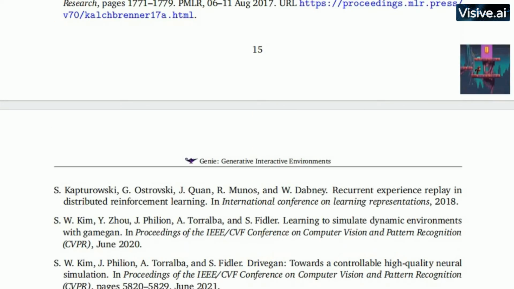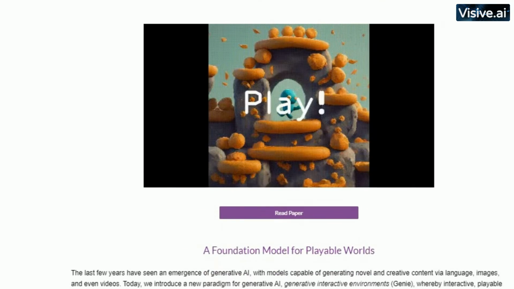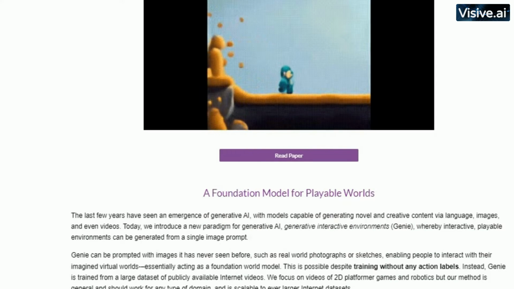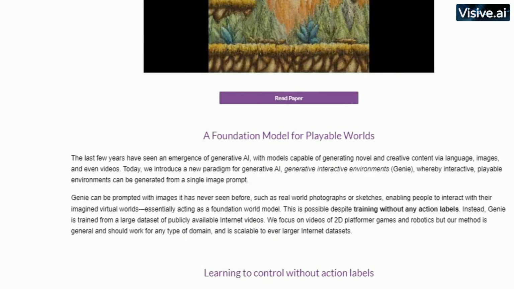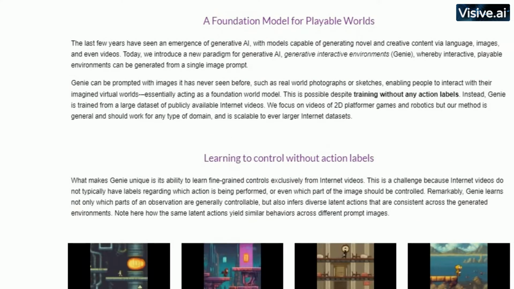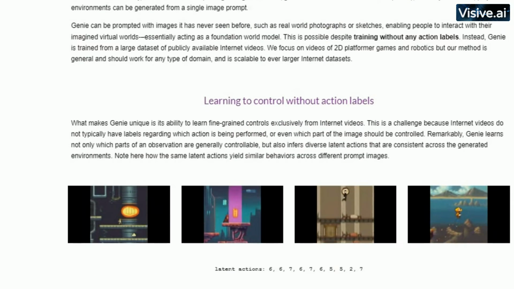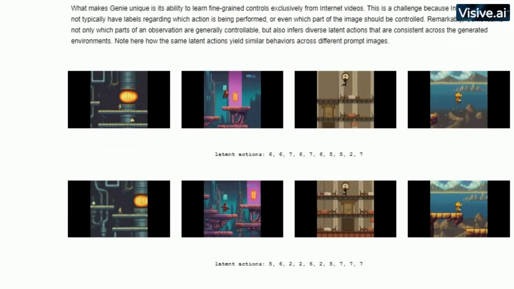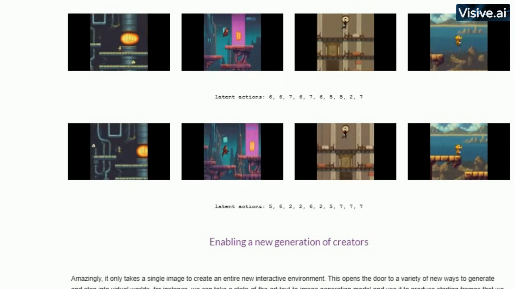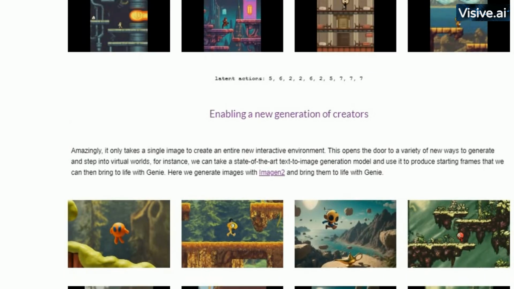This isn't just a shift in technology, but a shift in the way we think about AI. It's not just a tool, but a creator. It's not just an algorithm, but an artist. And it's not just about what AI can do for us, but about what we can do with AI. With Genie, we're not just looking at a new AI model, we're looking at a new way of thinking about what AI can do. This isn't just a new chapter in AI research, it's a whole new book. And the story it's about to tell is one of endless possibilities.